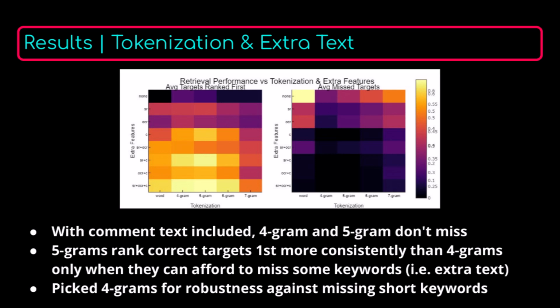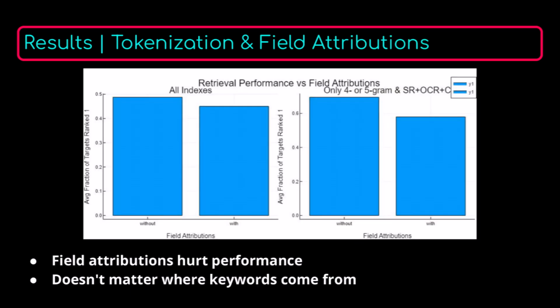Looking at field attributions over our best indexes, we can see that they actually ended up hurting performance. I guess this means that it doesn't really matter where the keywords come from as long as they're there. So using field attributions really only serves to screw up the IDF calculations.